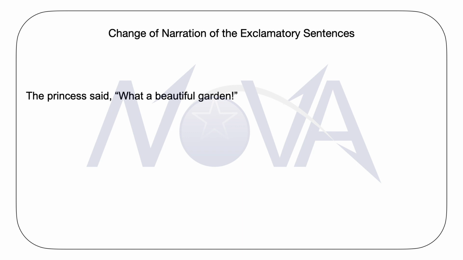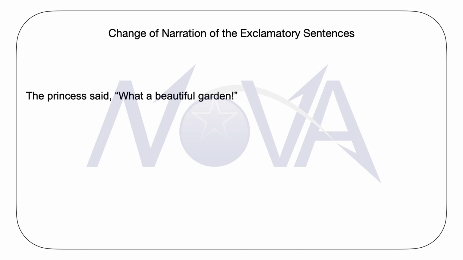The princess said, "What a beautiful garden!" Because this sentence contains a powerful feeling of admiration, we will also use the same expression in the indirect narration of this sentence with the word exclaimed.